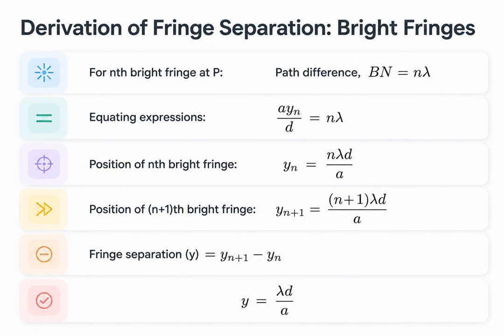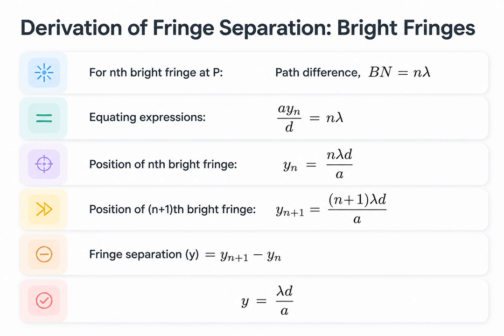Let us apply this to find the spacing of the bright fringes. For constructive interference to form the nth bright fringe at point P, the path difference Bn must equal an integer multiple of the wavelength, n lambda. Equating our two expressions for Bn, we get a times yn over d equals n lambda. Solving for yn gives us the position of the nth bright fringe.